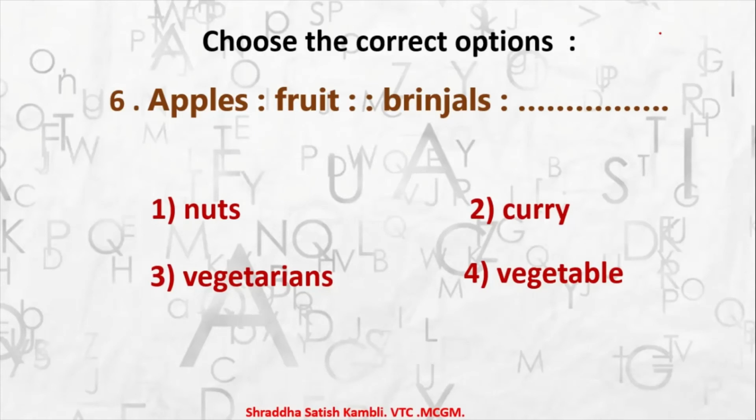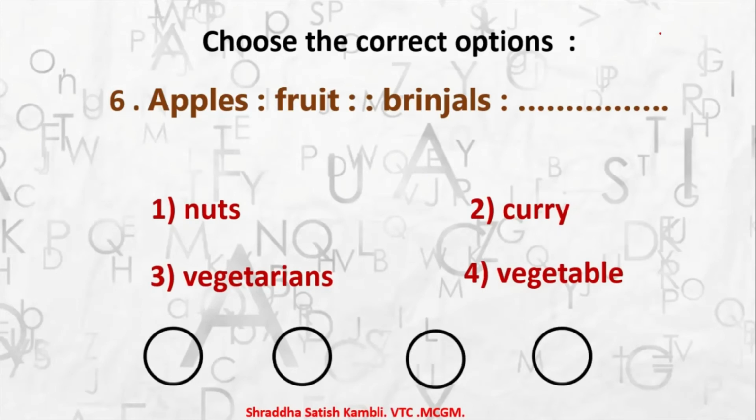So apples are to fruit as brinjals are to option number 4, vegetable. Apples are a type of fruit and brinjals are a type of vegetable. We've come halfway through our examples. I've selected 12 examples for you. Let's move on to the 7th one now.